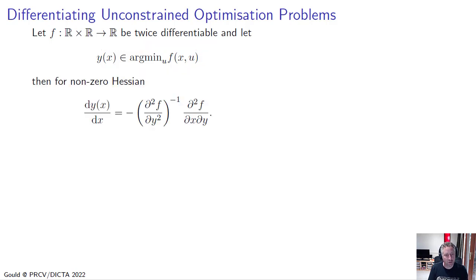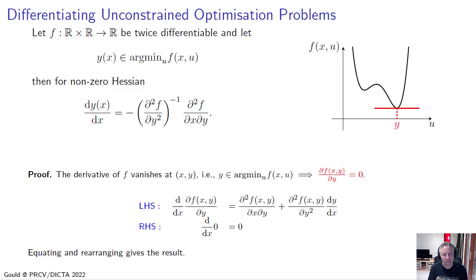Then for a non-zero Hessian d2f/dy squared, we have that the derivative of y with respect to x is equal to minus the inverse of the Hessian times the mixed partial second derivatives of f with respect to x and y.